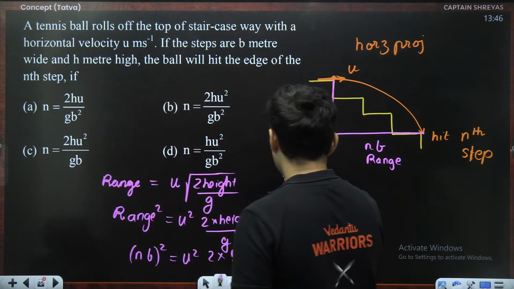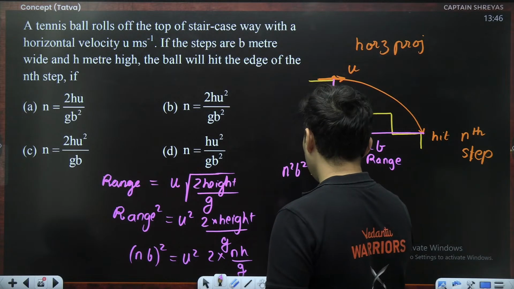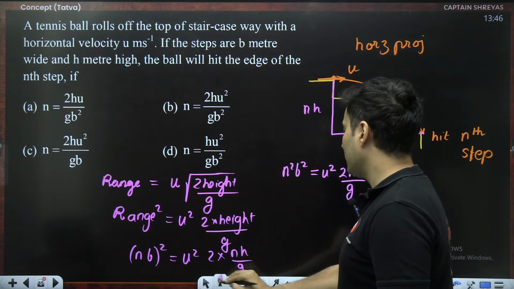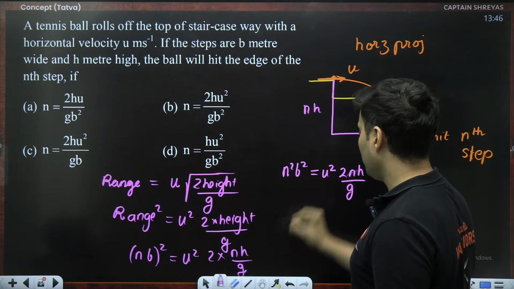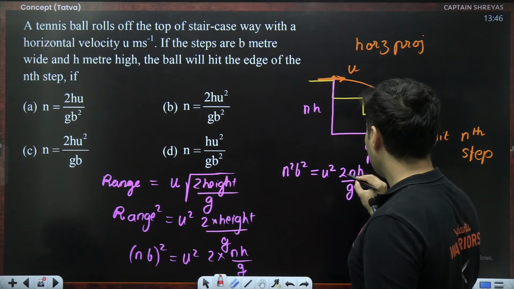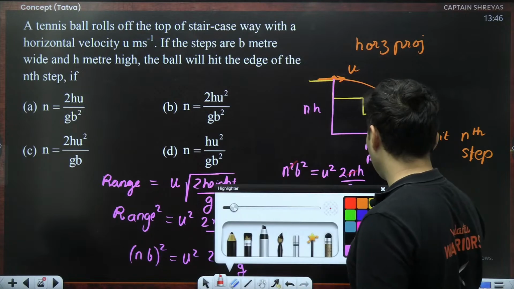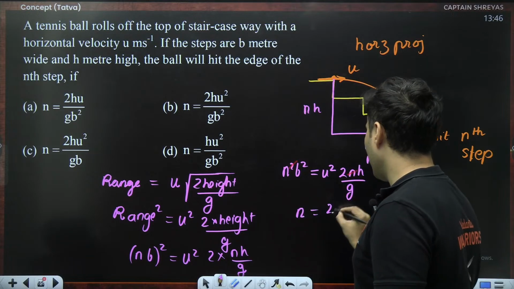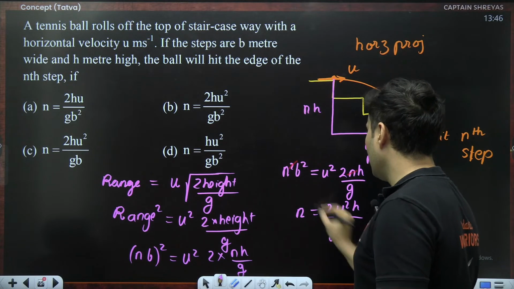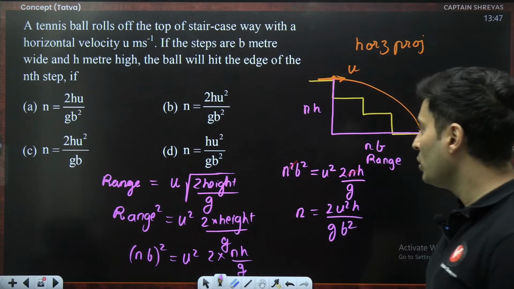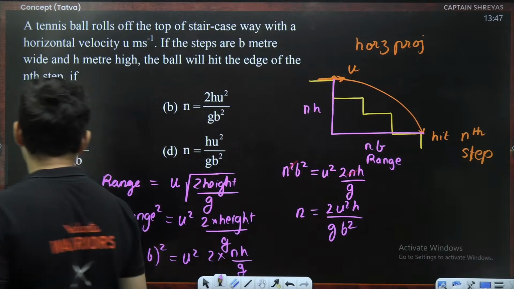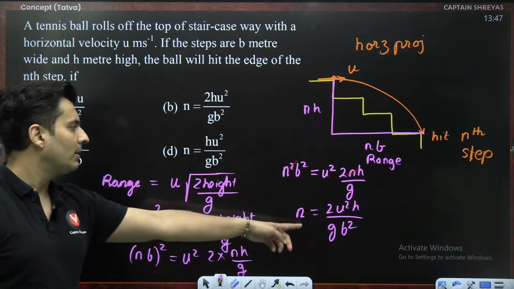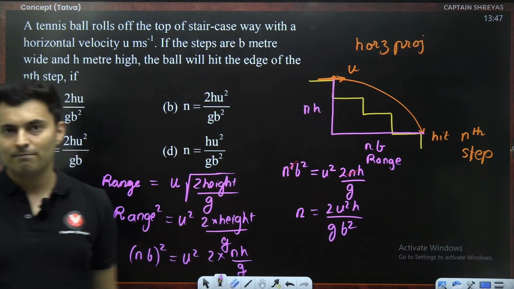So what will happen? We'll have n squared b squared equal to u squared into 2nh divided by g. Obviously, you can notice one of the n just got cancelled. I'm just left with one single n now. So n will be 2 u squared h by g, take that b squared below. 2u squared h by g b squared. So that is option number B, 2u squared h by g b squared. That is the value of n.